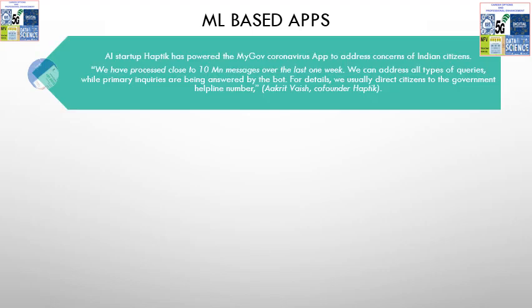In this particular video, we will be watching machine learning based smart apps as well as chatbots. The first example here is the application AI startup Haptik has powered, the MyGov Coronavirus app, to address concerns of Indian citizens. It reduces rumors by giving latest and accurate information.